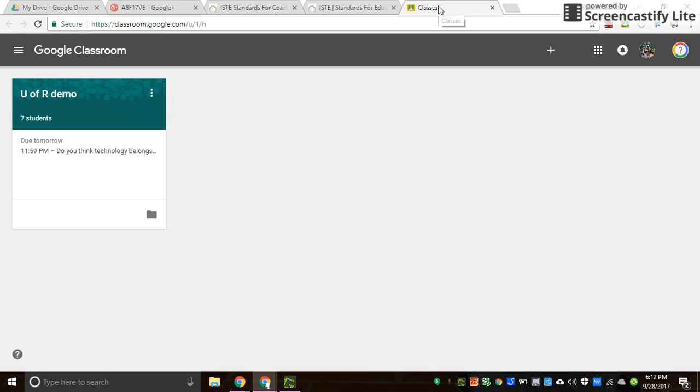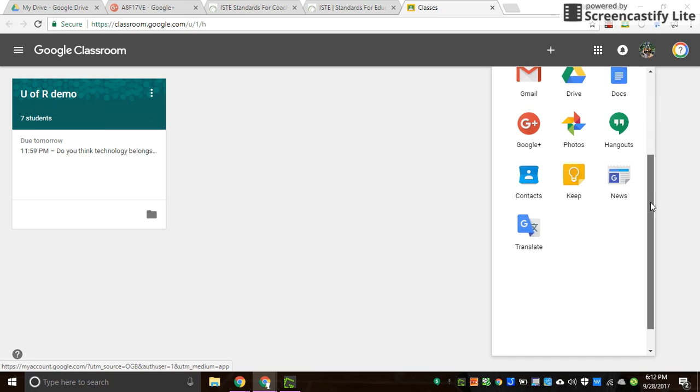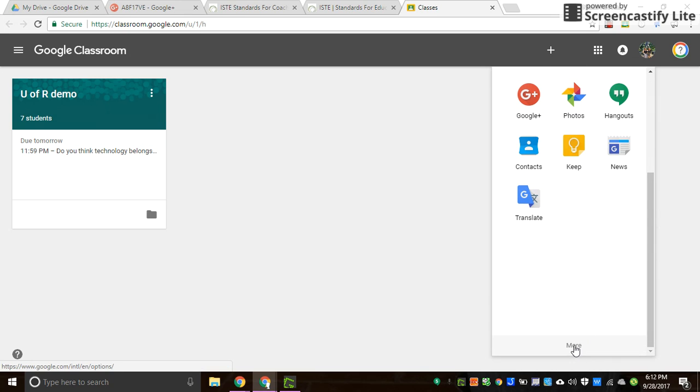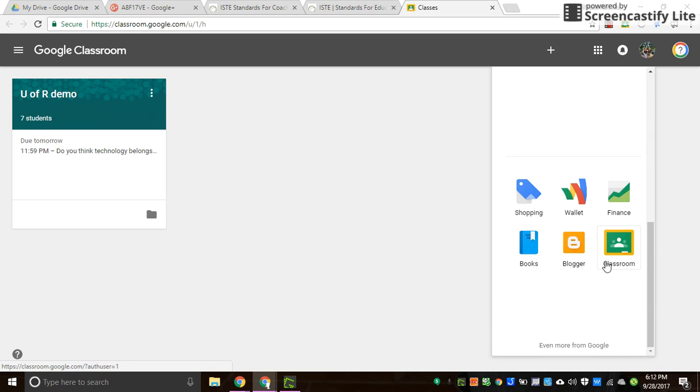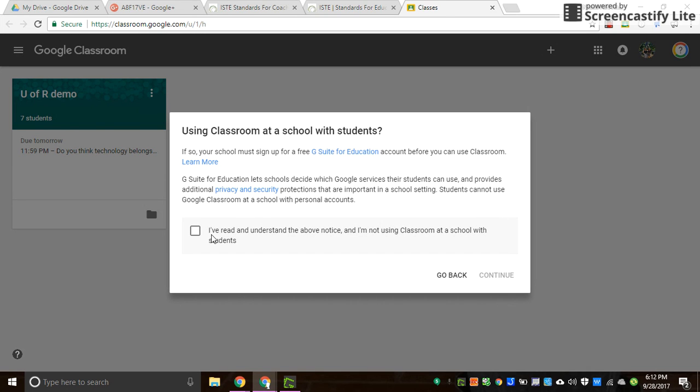So to get started, we're going to take a look at classes. You can get here from the 3x3 tiles, or what we like to call the waffle. You should see the classroom icon. If you do not see it here, that's okay. You can always go to classroom.google.com, and both of those ways will bring it up for you. To get started, you click on this plus sign to create or join a class. And today we're going to go ahead and create the class.